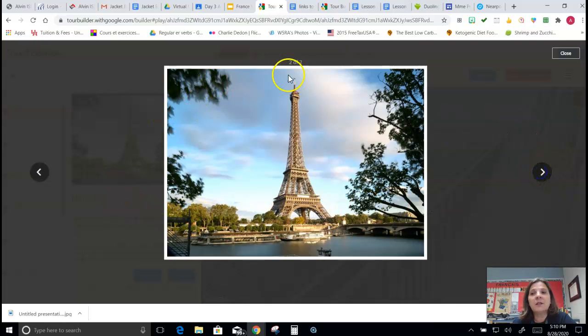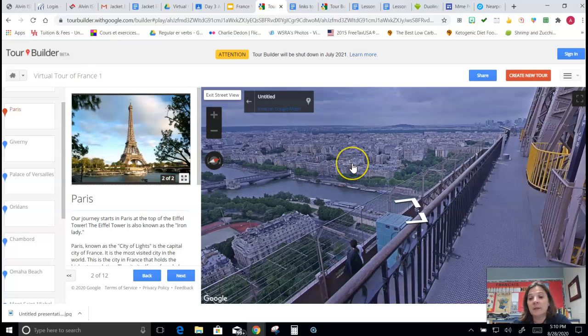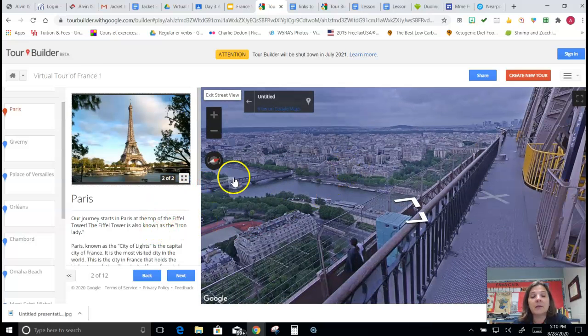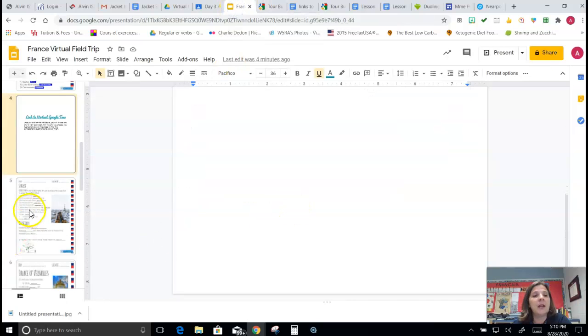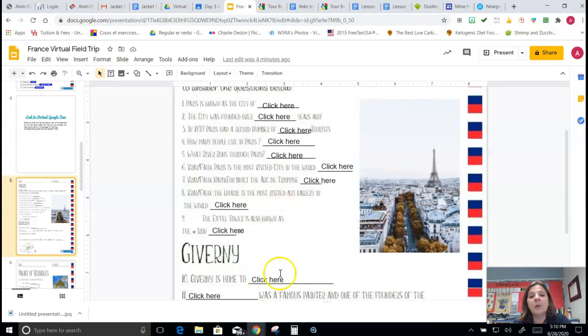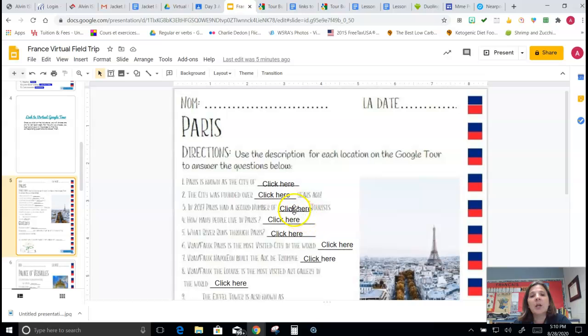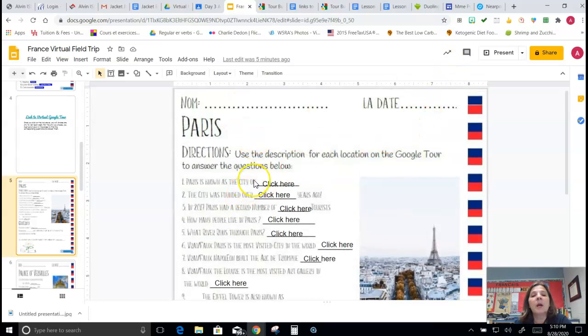So this is just if you decide to choose Paris as your first city. Then you click close, okay? Now, say you've picked Paris. You go back to your PowerPoint, your slide presentation, and you find the handout on Paris. You don't have to fill in this part on Giverny because you haven't toured it. So use the description for each location on the Google tour to answer the questions below. You don't have to worry about putting your name up here either.